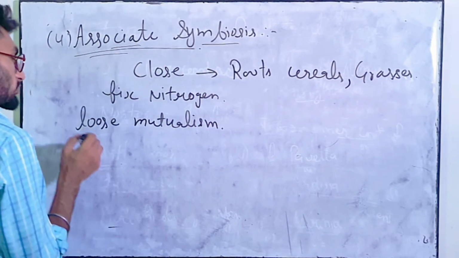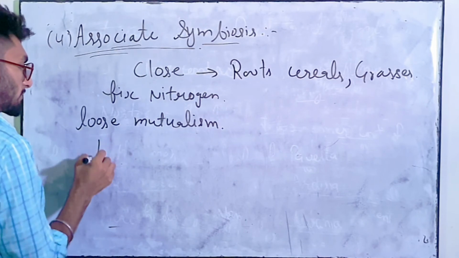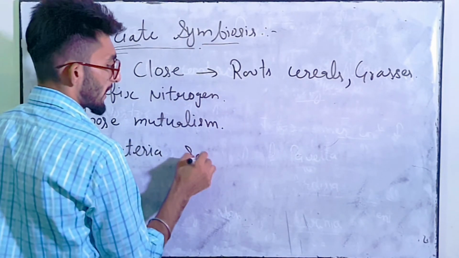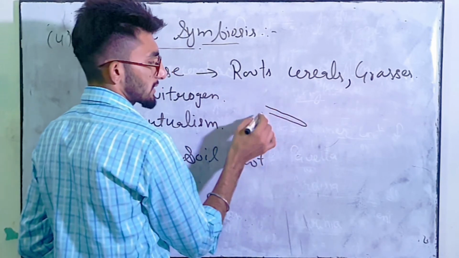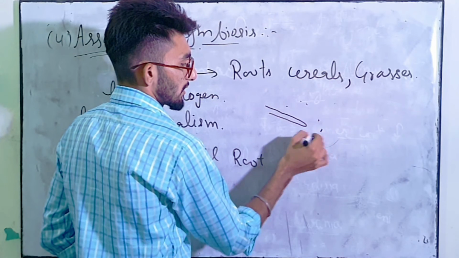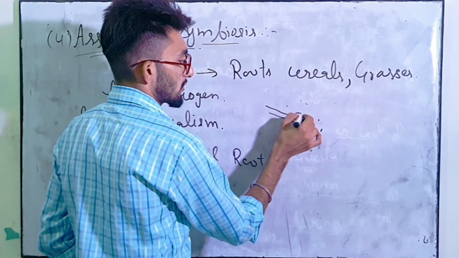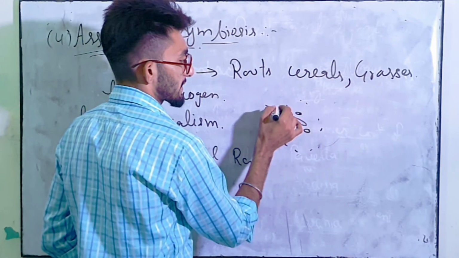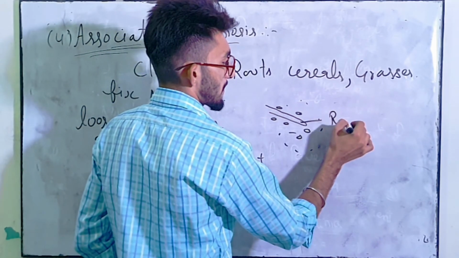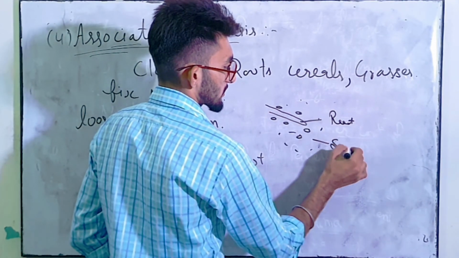Clear? So in this type of association, bacteria live between soil and root. So if this is the root and this portion is the soil, this is the soil particles, so these bacteria are residing in between the root and soil particles.